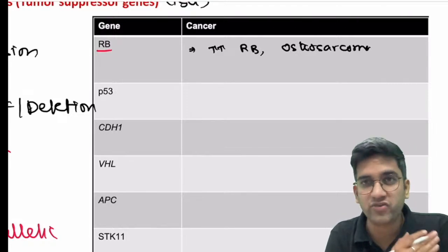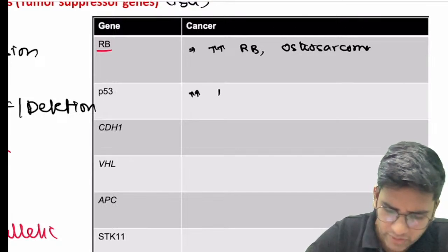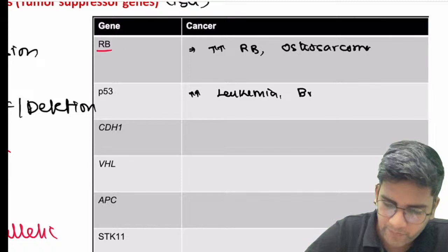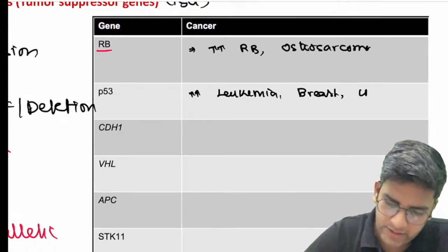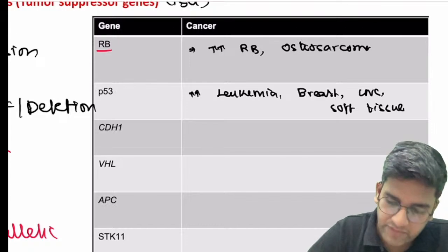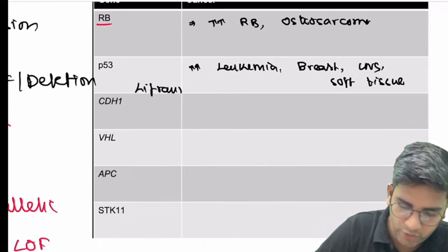P53 is the guardian angel of the genome. Everything if required, right? Otherwise, just write there's an increased risk of leukemia, breast cancer, CNS tumors, and soft tissue tumors. This combination is very specific for a P53 mutation, which we call Li-Fraumeni syndrome.